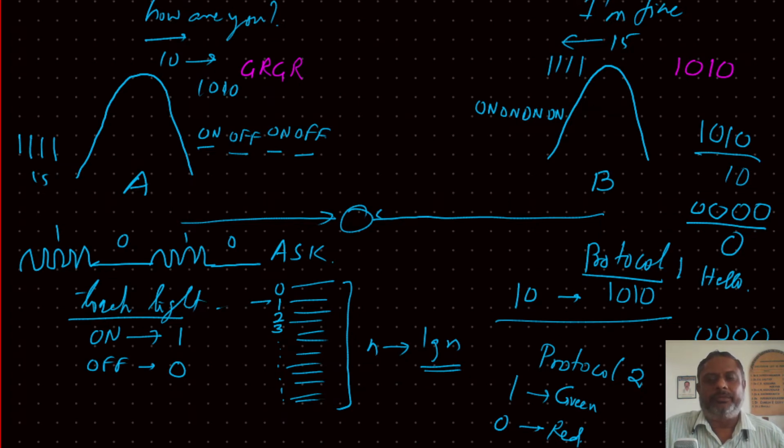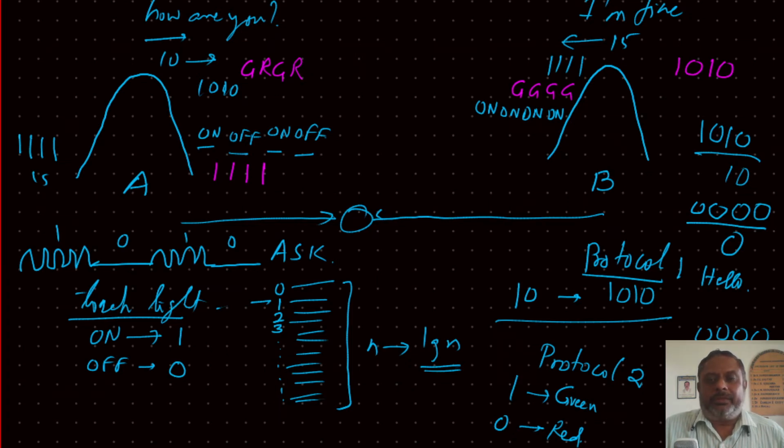I am fine means 15. 15 means 1, 1, 1, 1. So he will respond by green, green, green, green. 4 times he will switch on his green torch. So when A sees first time green, he understands that is 1. Next time green, he understands another 1. Next time green, another 1. Next time green, another 1.